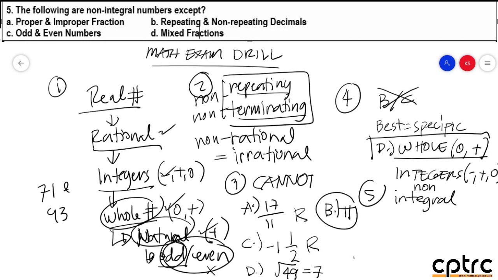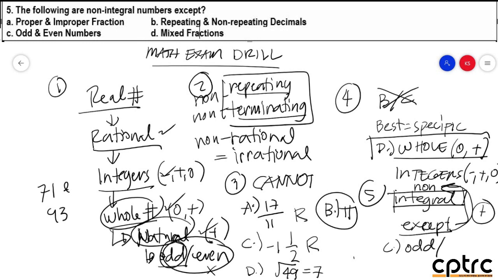But the problem again, gumamit ulit siya ng word na except. So ibig sabihin po, negative at saka negative, i-combine mo yun. Dapat po ang sagot magiging positive. So ibig sabihin po, babalik po tayo doon sa question na integral lang, because this except negates this word na non. So ang gamitin mo lang po is yung word na integral. So among the following, sino po dyan ang integral po or integers? Proper, improper, mali. Repeating, mali. The answer po dito is letter C, odd at saka even numbers.